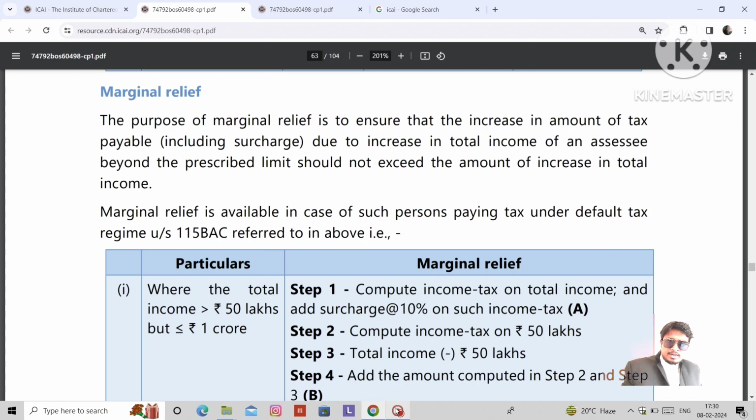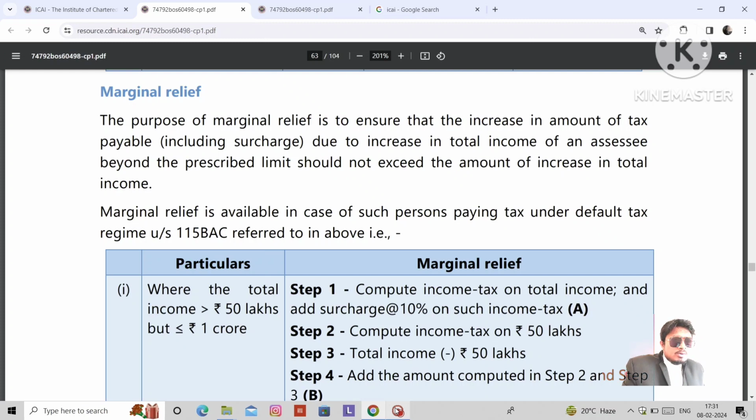For better understanding, take an example. Suppose your income is 60 lakhs. Assume that your tax liability is 10 lakhs. On that 10 lakhs, you need to pay 10% as a surcharge. That means 1 lakh. Total 11 lakhs is your tax liability. On that 11 lakhs, you need to pay 4% as health and education cess. This is the concept.